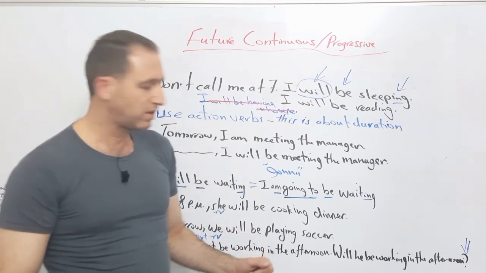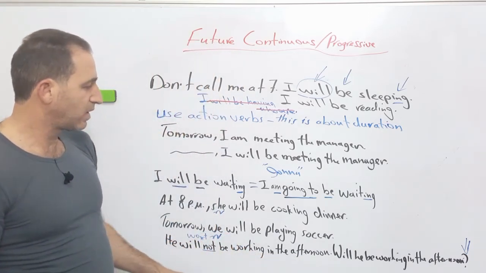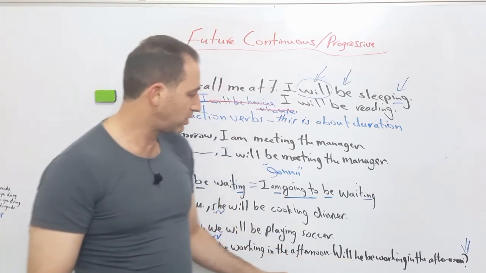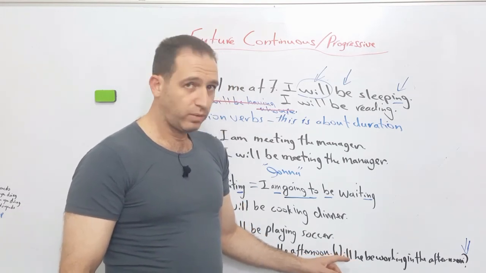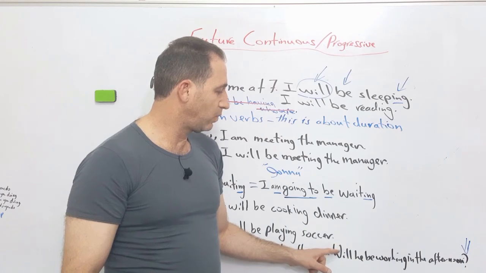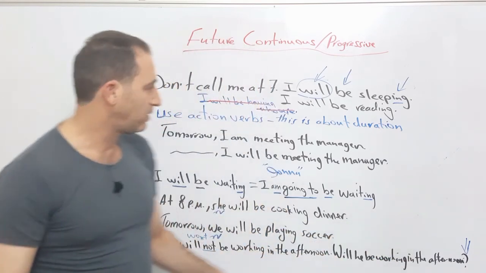How do we make questions? We do some inversion. We take the first helping verb and we put it before the subject. So instead of saying he will, for the question, you can say, will he be working in the afternoon? Something like that.